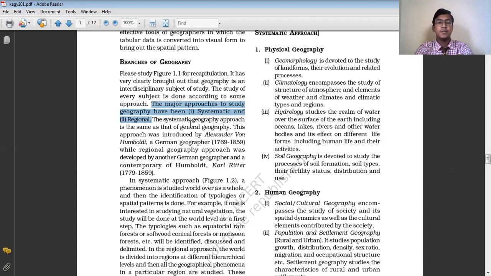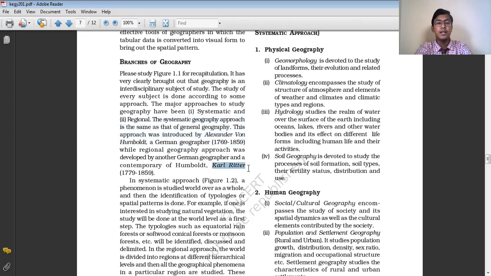See, the systematic approach of geography was given by Alexander von Humboldt, a German geographer. Alexander von Humboldt was a German geographer, and he introduced this approach of studying geography, the systematic approach. Whereas, the regional approach of geography was introduced by Karl Ritter.